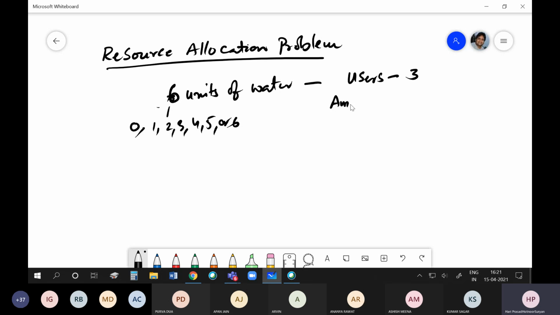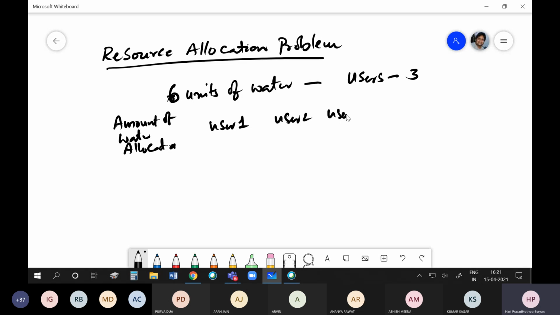The returns which we get are like this. Let us say the amount of water allocated to user 1, user 2, user 3.